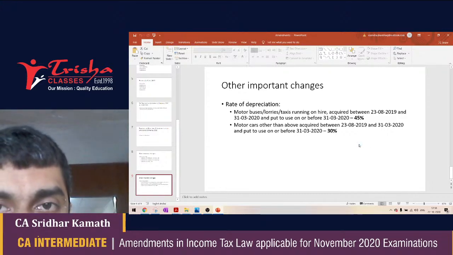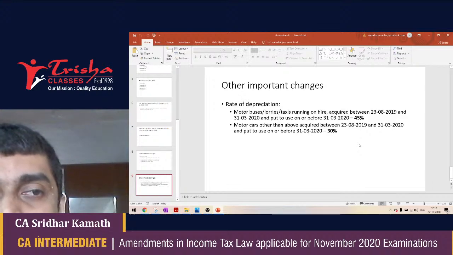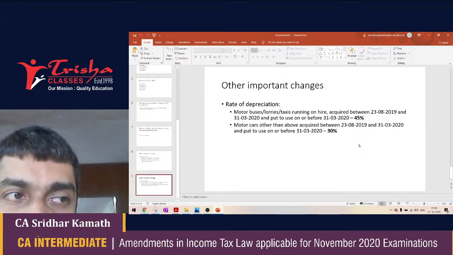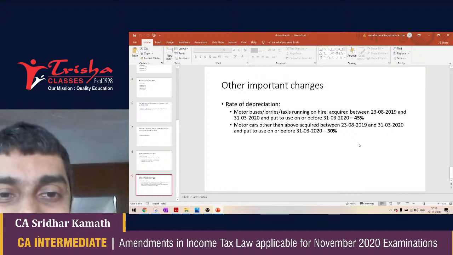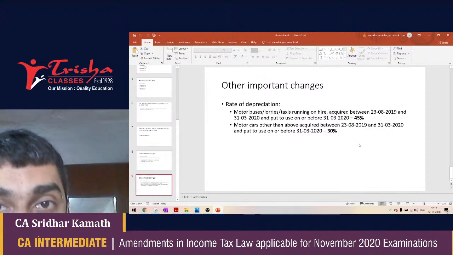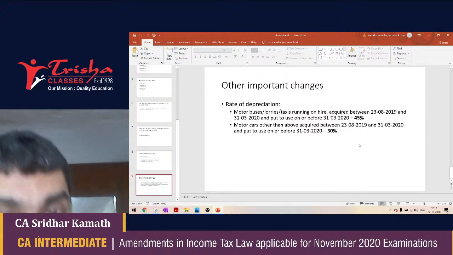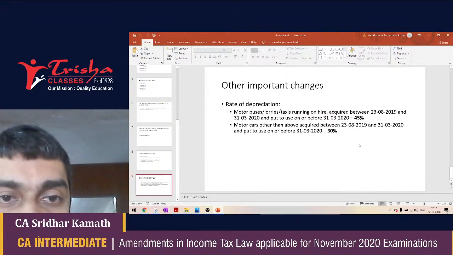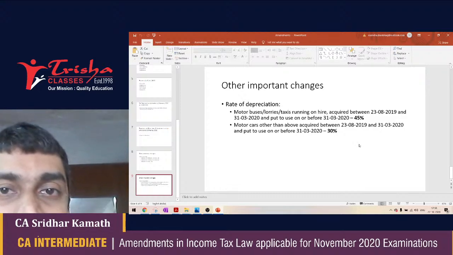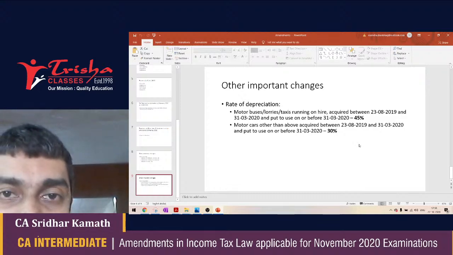There is one more reason why you have to concentrate more on the amendments in your income tax exam. The reason is that in case you do not write the November December exams, or in case you cannot clear the November December exams, I call them November December exams because I don't know exactly on which date your taxes subject falls.